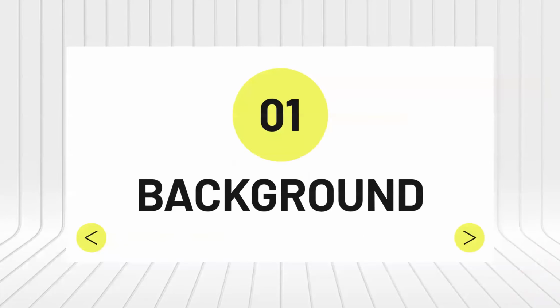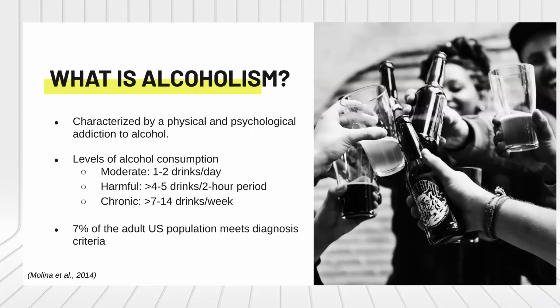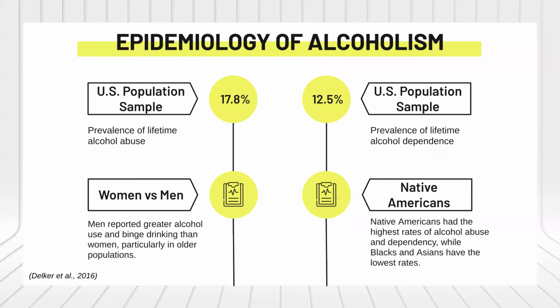So right now we're going to talk about the background. That's what is alcoholism. Here are some stats on alcoholism. What's most important is that alcohol abuse is the most common and costly form of drug abuse, and it is a major contributing factor to many disease categories, such as diabetes, hypertension, cardiovascular disease, stroke, and pneumonia.